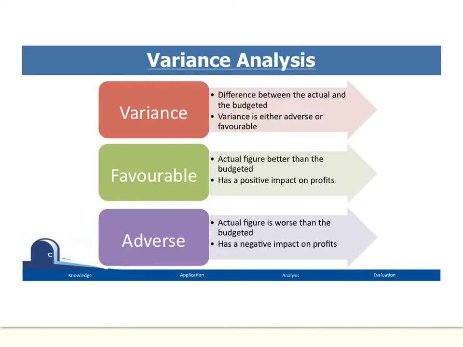Okay, so we have a budget and we have our budgeted figure. So we have a forecast, how much we think we might spend, what the money coming in might be, and what the profit might be. But we don't just forget about it. We revisit it and we compare to see what our actual figures were like compared to the budgeted ones. Have we overspent? Have we underspent? Have sales been a lot less than we predicted? And then we can look to see why this might have been the case and what we can do to improve further in the future.